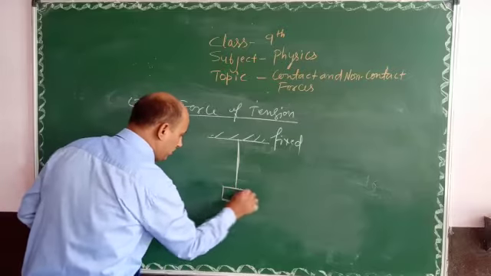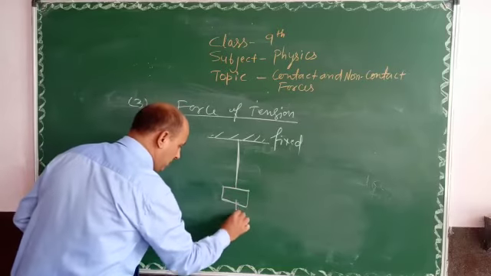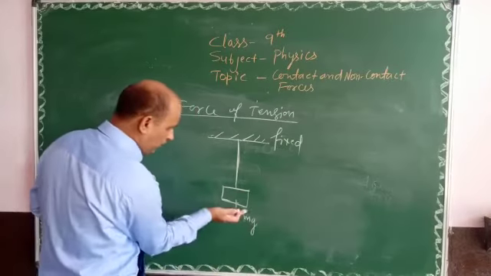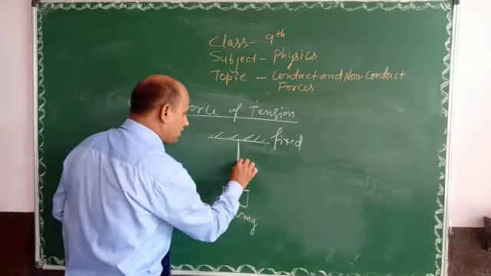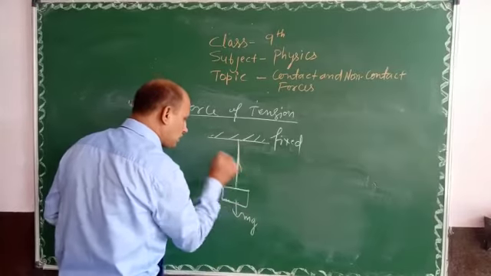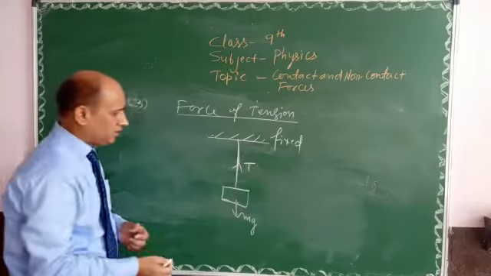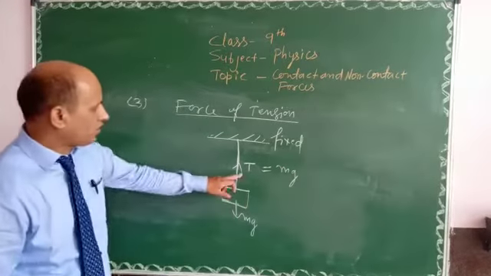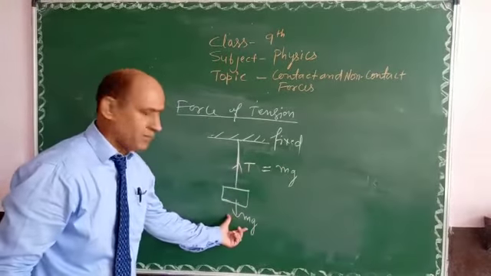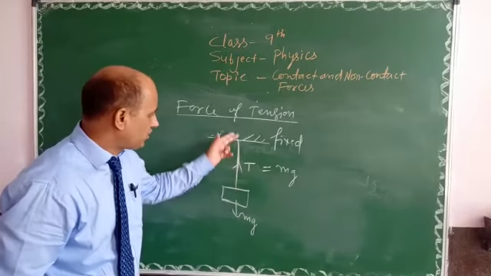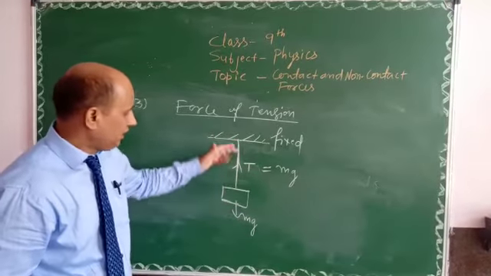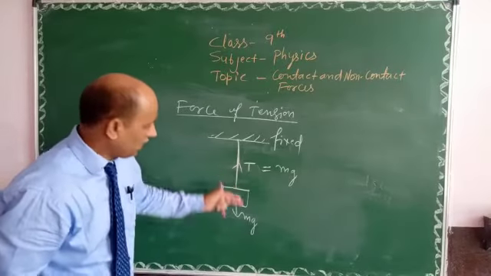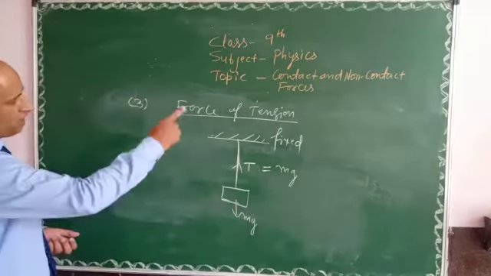The weight of the block is acting downwards, and this downward force is balanced by the tension that comes in the string. This tension is equal to mg. This tension force is equal to the mg force. This is the force of tension.